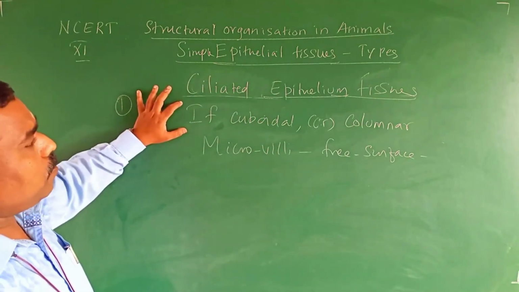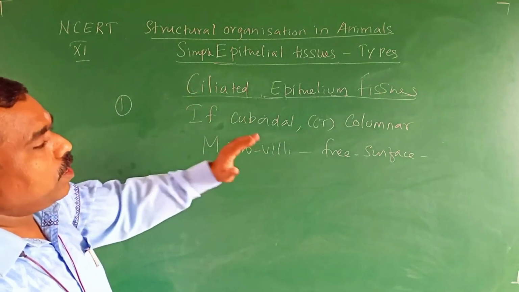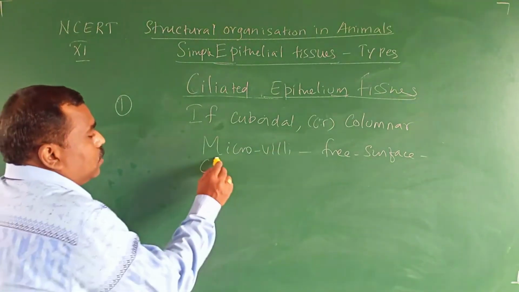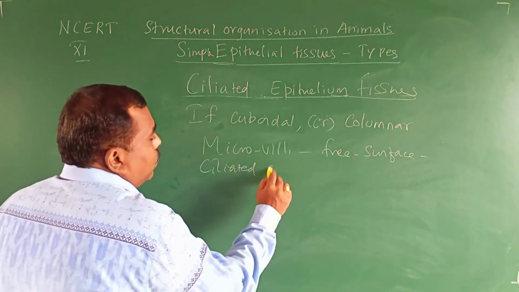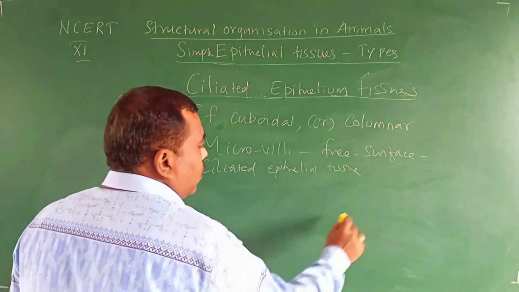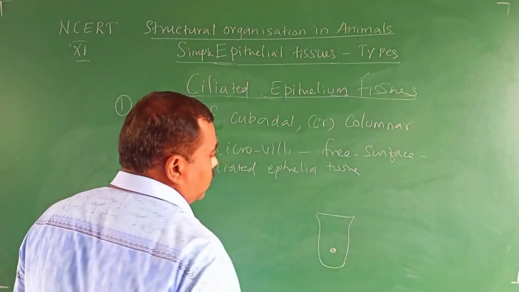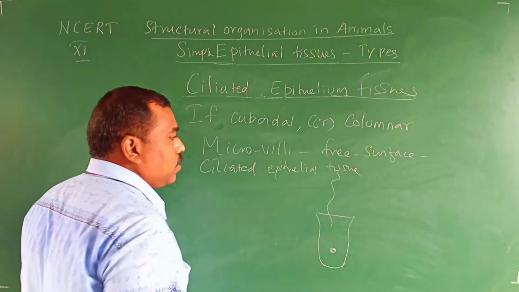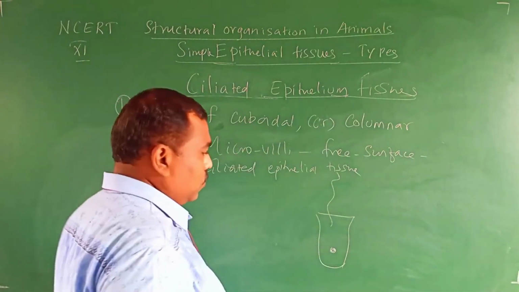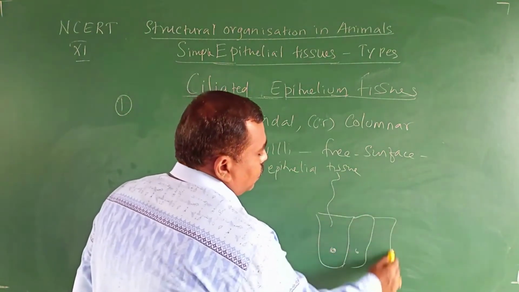If the cuboidal epithelial tissue or columnar epithelial tissue have microvilli on its free surface, that is called ciliated epithelial tissue. How will it be? This is one cell, this is the nucleus. This is the cilia. Cilia, commonly called microvilli, are all the same. That's why it is called a ciliated columnar epithelial cell.